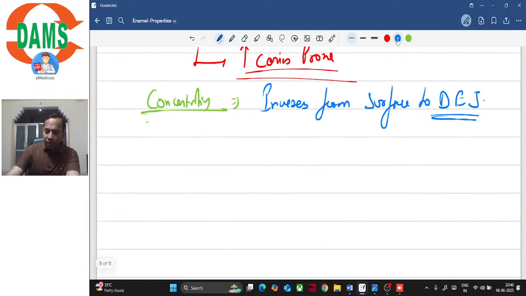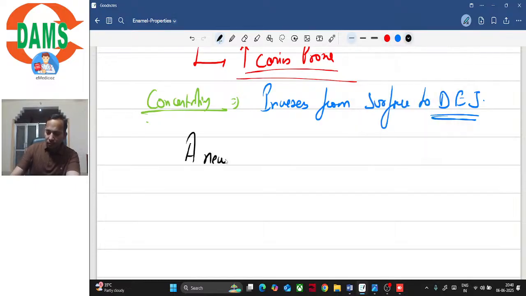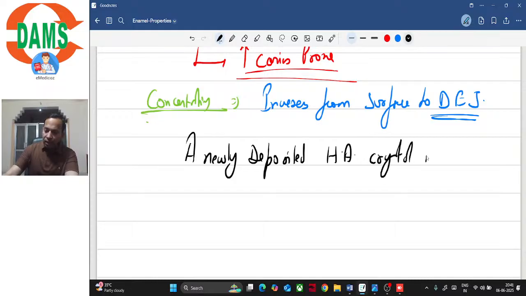Also, a newly deposited hydroxyapatite crystal is rich in carbonate. So as I just said, carbonate and magnesium are maximum at DEJ.